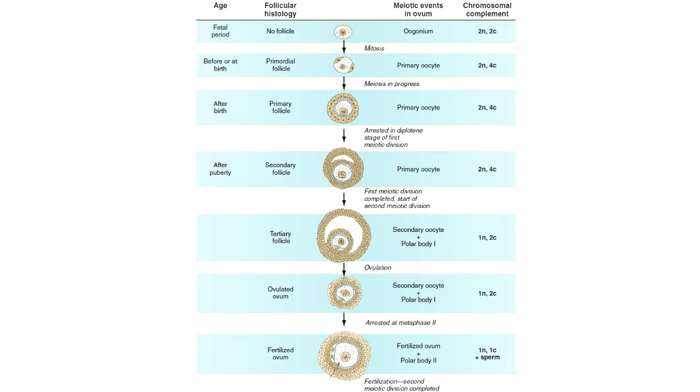During the reproductive years, small numbers, that is 10 to 30, of primary oocytes complete the first meiotic division with each menstrual cycle and begin to develop further. The other primary oocytes remain arrested in the diplotene stage, some for 50 years. With the completion of the first meiotic division, shortly before ovulation, two unequal cellular progeny result. One is a large cell called the secondary oocyte, and the other is a small cell called the first polar body.